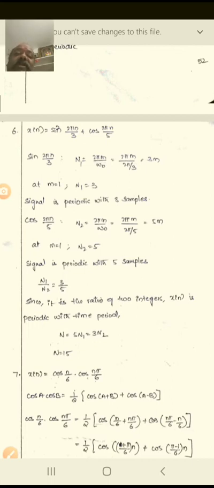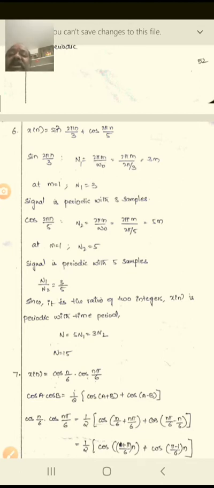x of n is equivalent to sine square of 2 pi n by 3 plus cos of 2 pi n by 5. Take the first one as sine 2 pi n by 3. Compare it with the equation n1 equal to 2 pi m by omega naught.